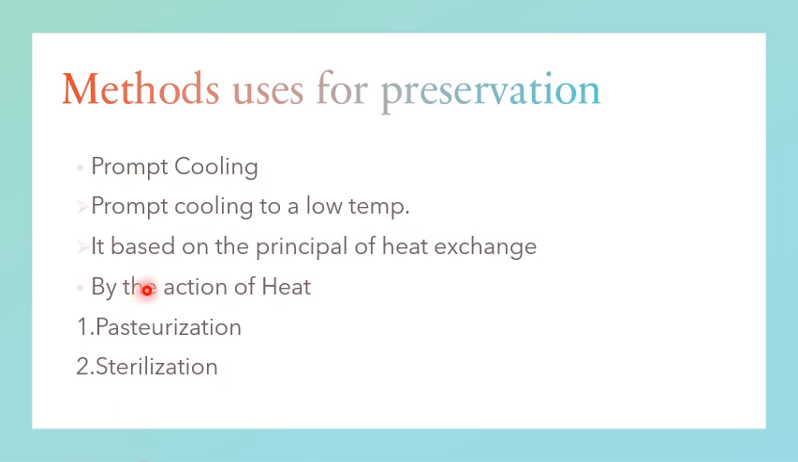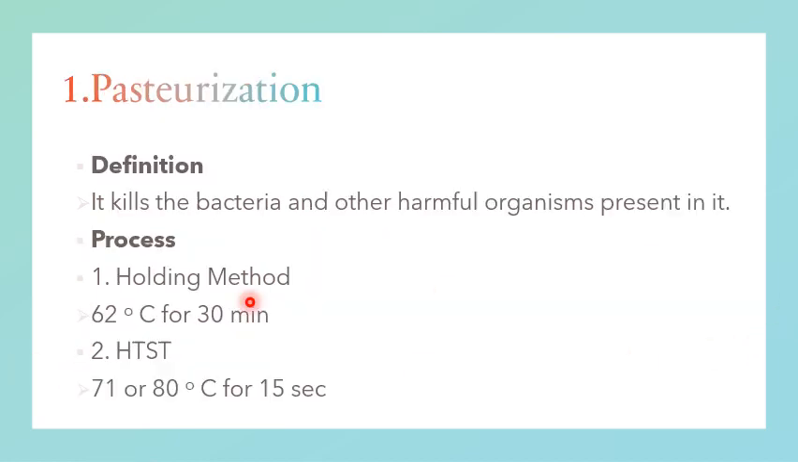By the action of heat, there are two methods by which the number of microorganisms is reduced. The first one is pasteurization and the second one is sterilization. First, we will discuss pasteurization. Pasteurization kills the bacteria and other harmful organisms present in milk, and it is the most important method for preserving food, most commonly used to preserve milk.